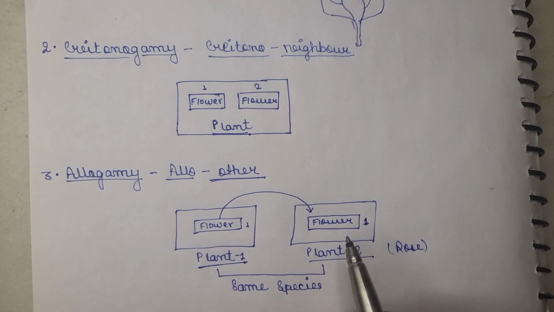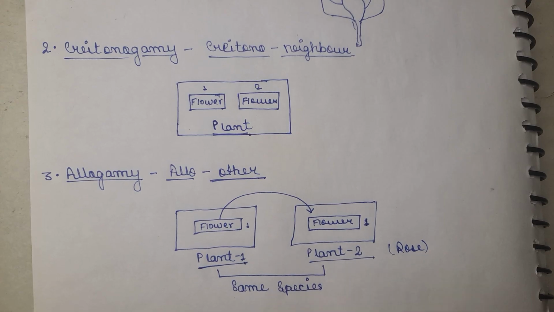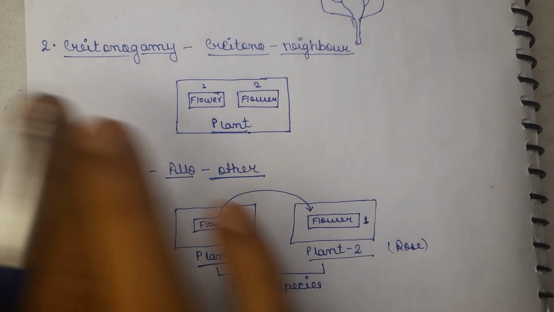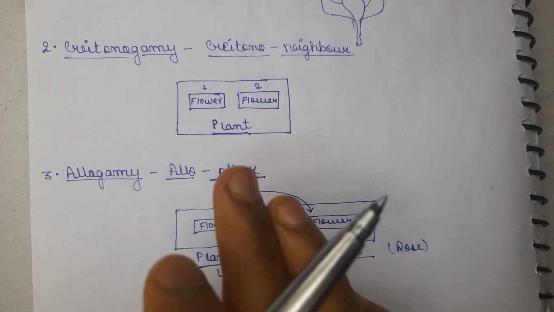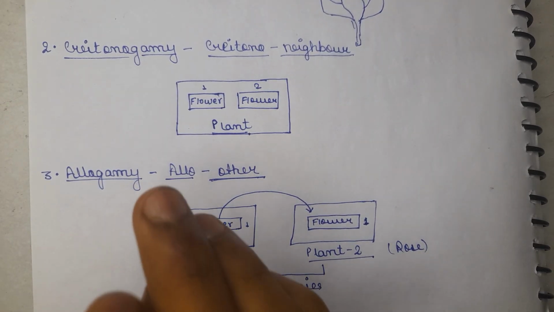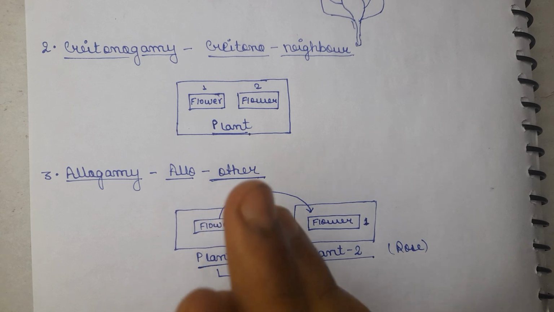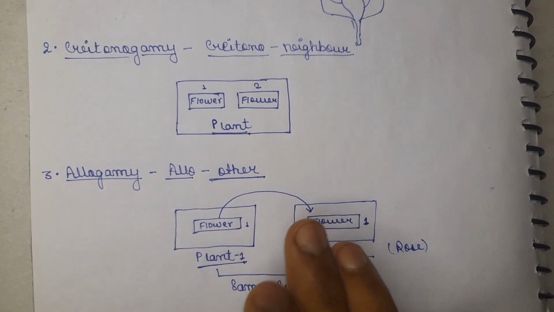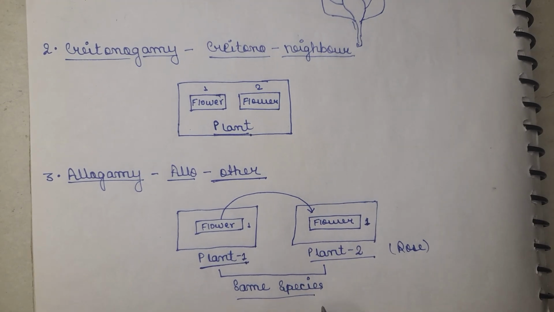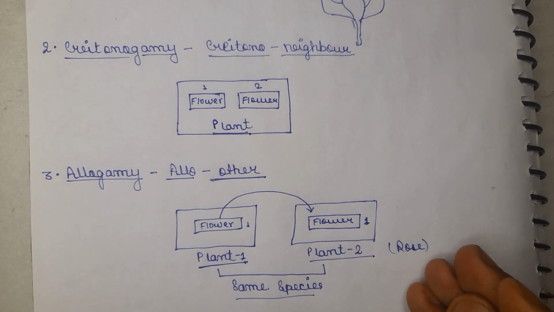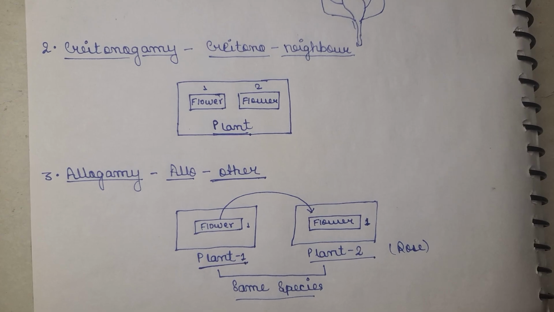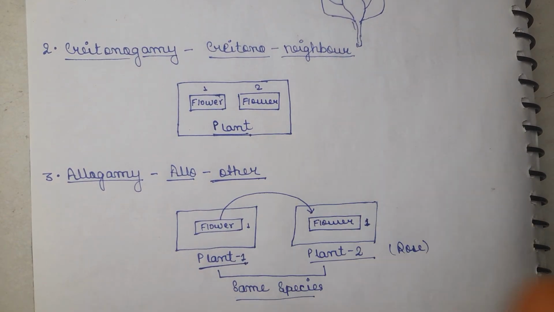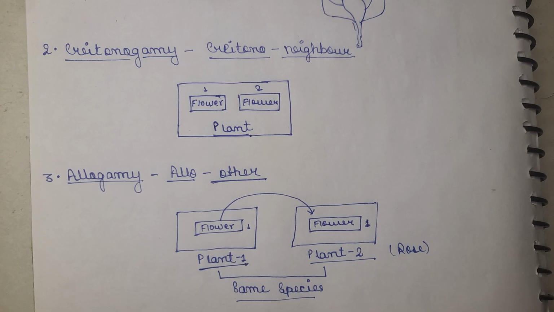So these were the three ways by which the pollination process occurs. The first one was autogamy, in which auto means self pollination, occurring within the same flower. Geitonogamy, where the plants are the same, and the pollen grains transfer from another flower of the same plant. Allogamy, where the pollen grains of a flower of another plant of the same species may fall on the stigma of another plant's flower. So this was about the pollination, and in the next video we will understand about the kinds of pollination.